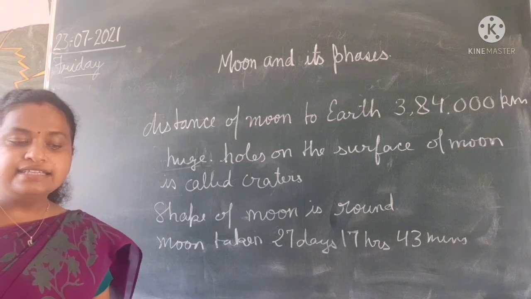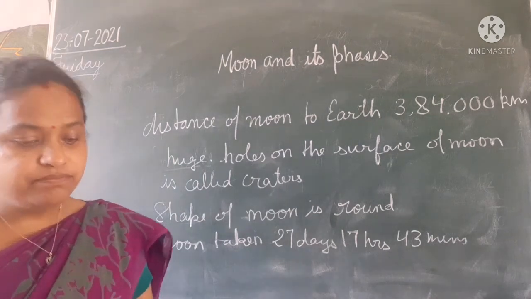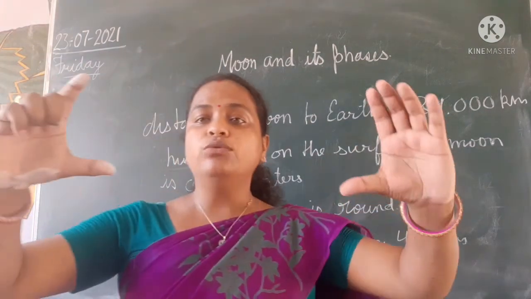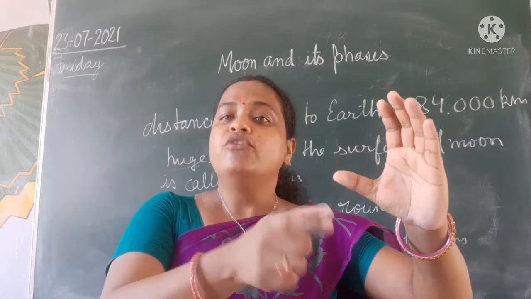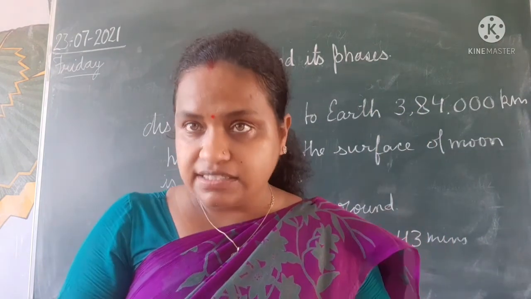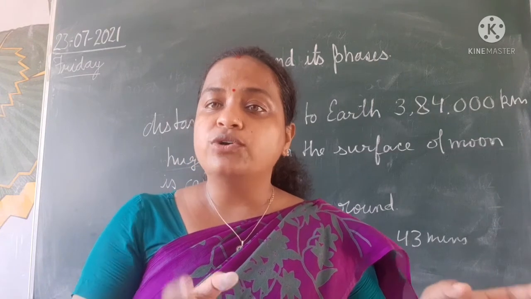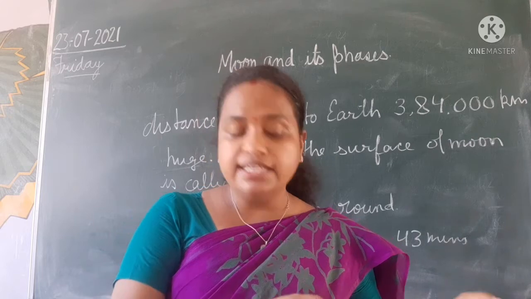Only the part lit by the sun is bright, and the remaining part remains dark. If you take two balls, the portion of the moon on which the light from the sun falls is bright and the other portion is dark.